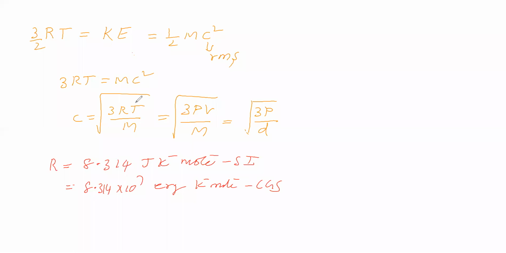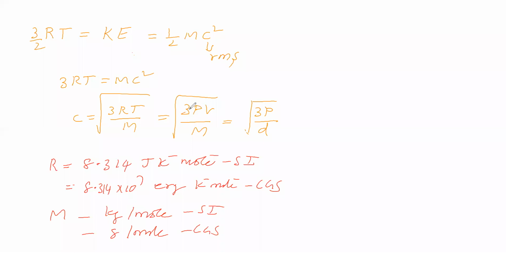Then you know about temperature. Temperature we have to take in the Kelvin scale. Then we will take molar mass. M is called molar mass. Its SI unit is kilogram per mole. In CGS system, the unit is gram per mole.